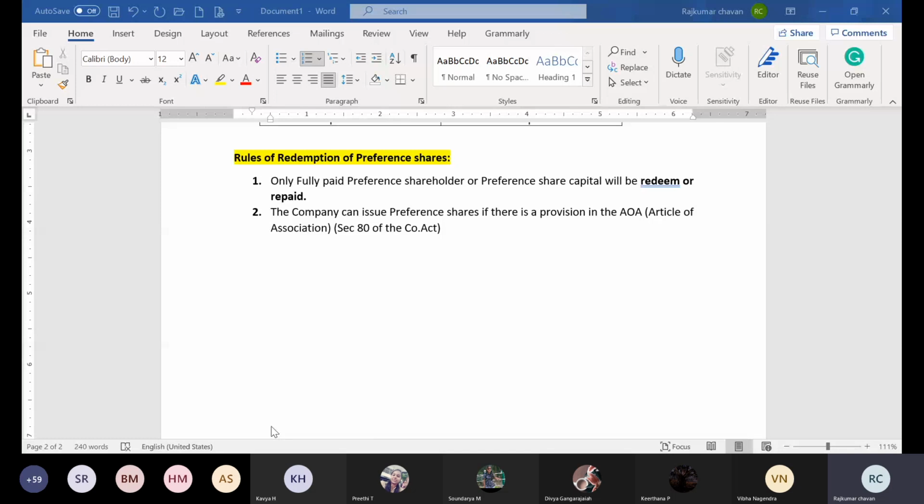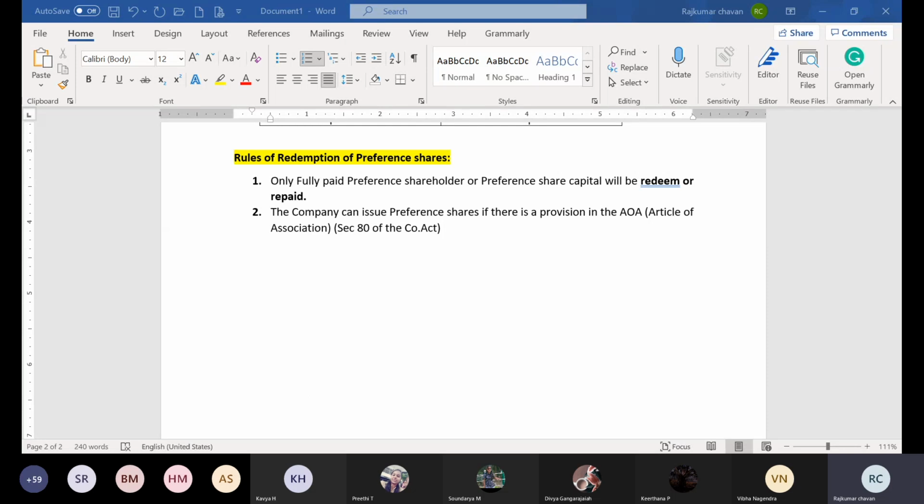If there is a provision, some rules, or some kind of grant given to issue preference shares, then they can issue preference shares. And whenever you issue preference shares, look into Section 80 of the Companies Act. For your BCom level, you may not understand what Section 80 is, but try to understand: any company issuing preference shares always follows Section 80 of the Companies Act.